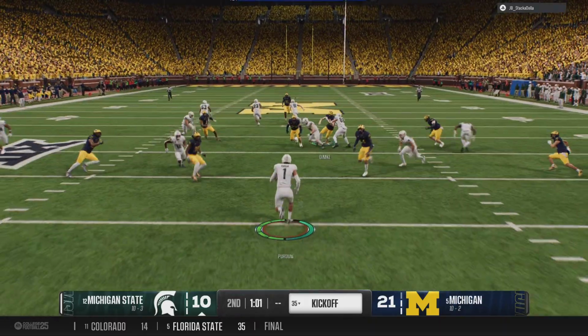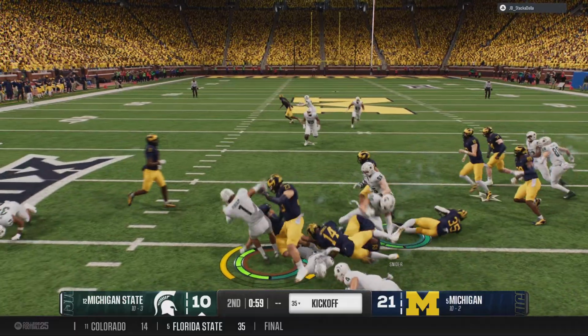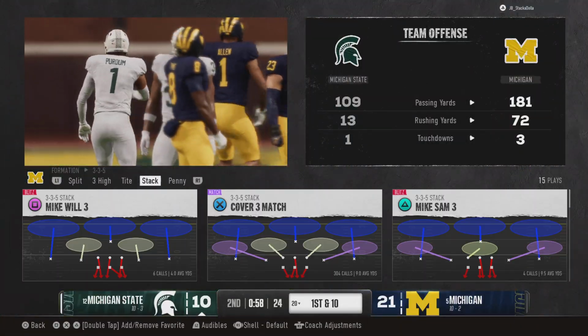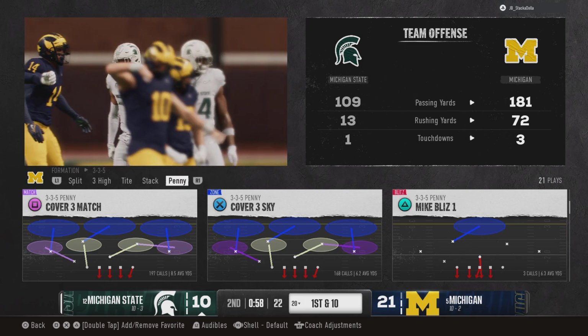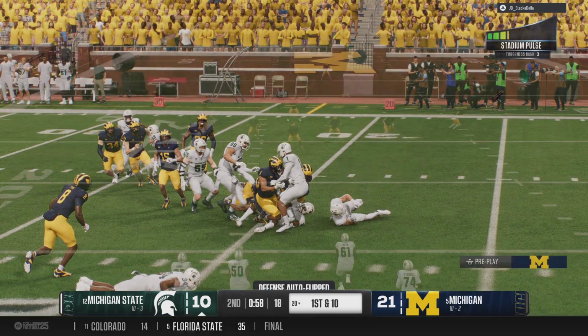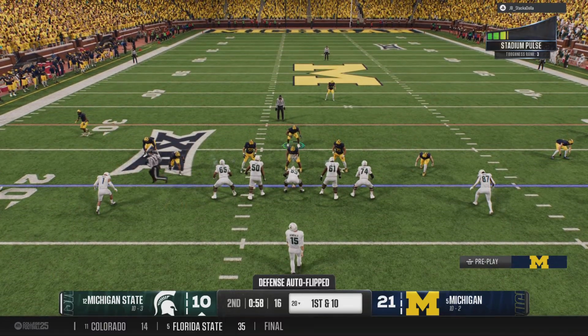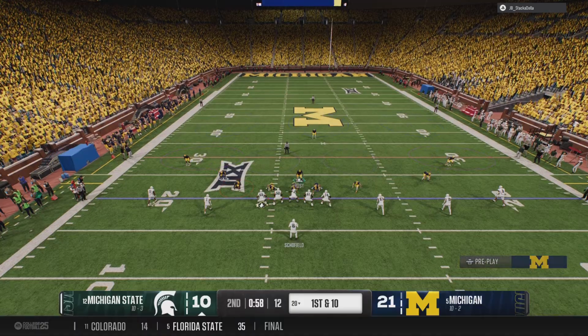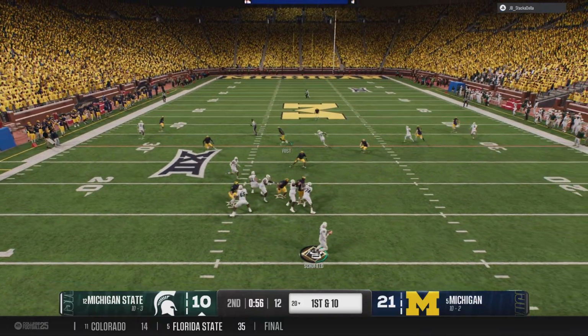Return starts from inside the 5. And he stopped at the 20. Tried to make something happen, but that's good coverage there. And the Michigan State offense is back out on the field. Backed up this close to the end zone in the final minute. Let's see if they just decide to take care of the football and look toward the second half.